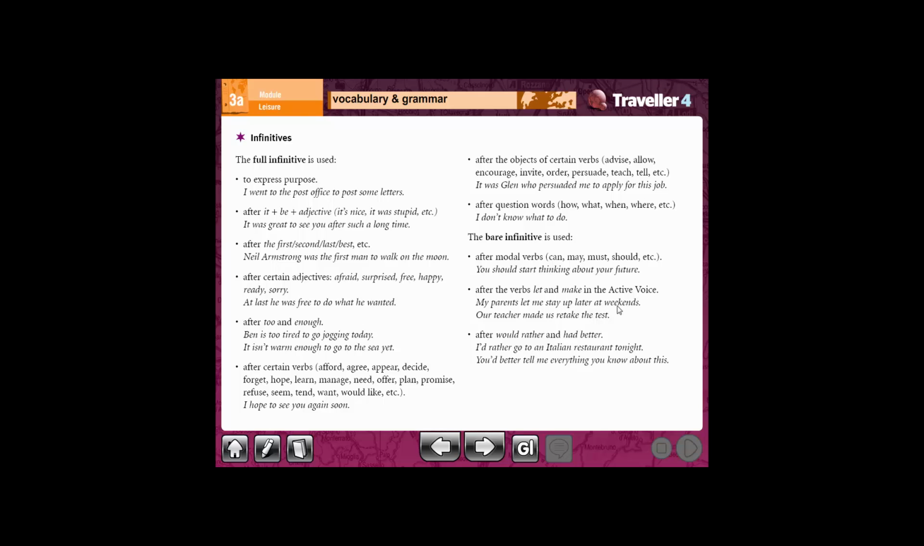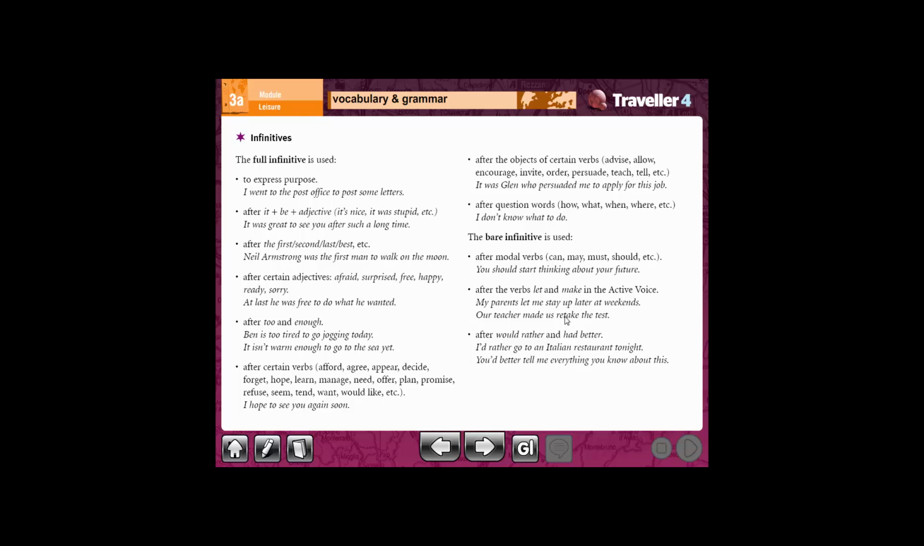Now this sentence actually is in the active voice. It means that we know what the subject of the sentence is, or we know who does the verb of the sentence. So, "My parents let me stay up later at weekends." Now where is the bare infinitive here? The bare infinitive actually is "stay." We use it after "let" in a sentence which is in the active voice. It means that we know who let me stay up, which is my parents.